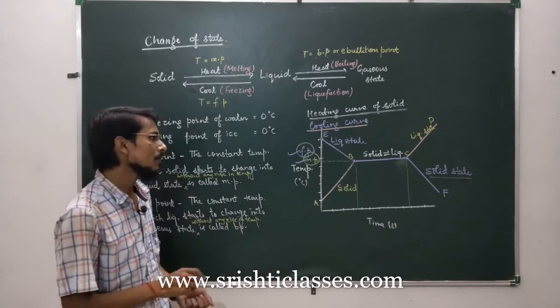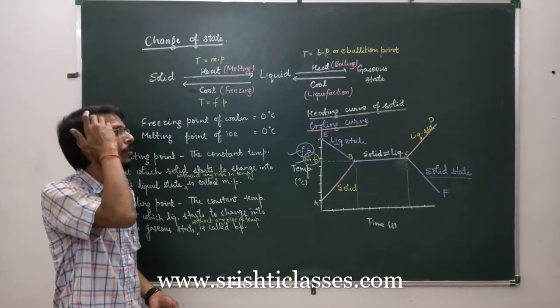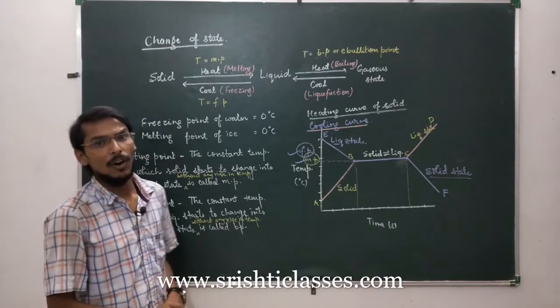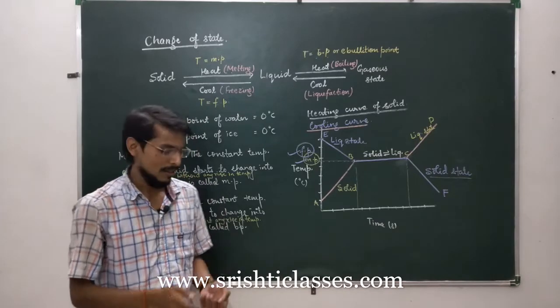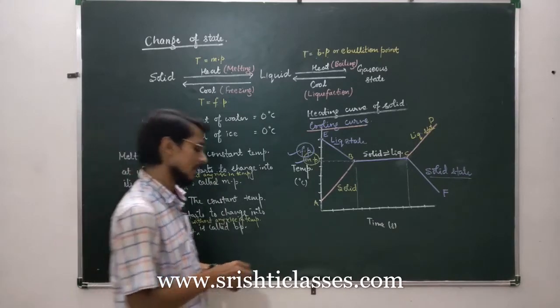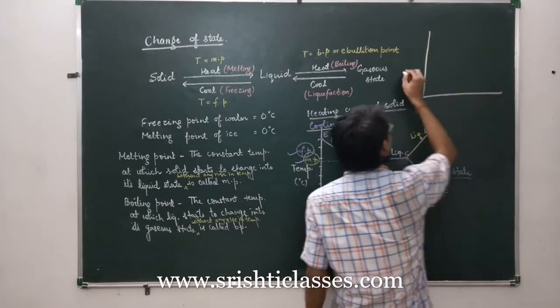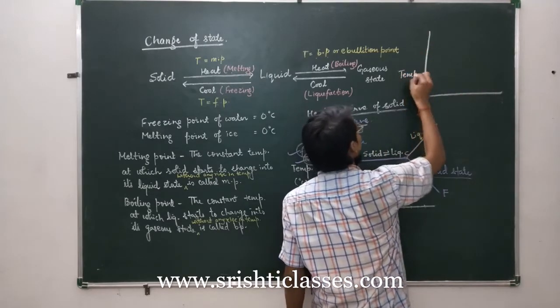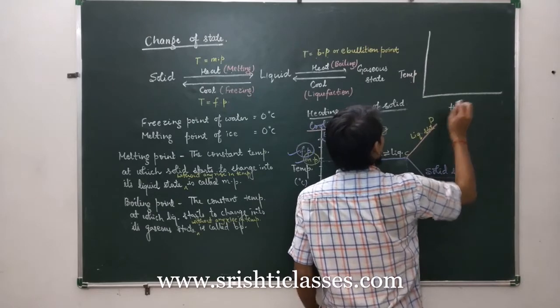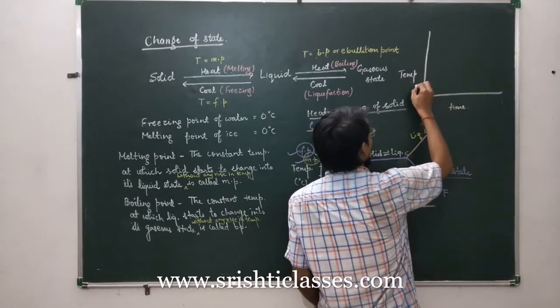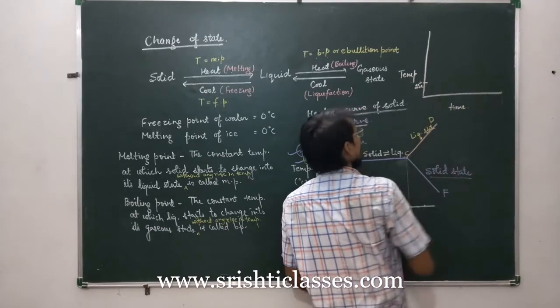Okay. Now let us take one more example. Heating curve of water. Water is initially in liquid state, so I can draw here. This is temperature and this is time. Initially, let us suppose the water is at 25 degrees Celsius.